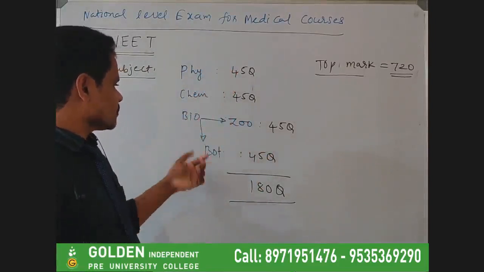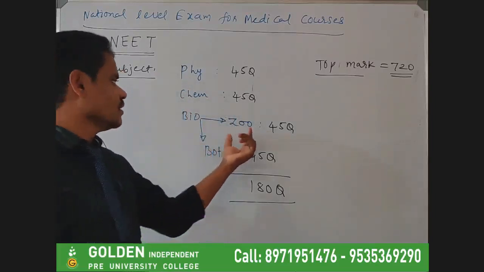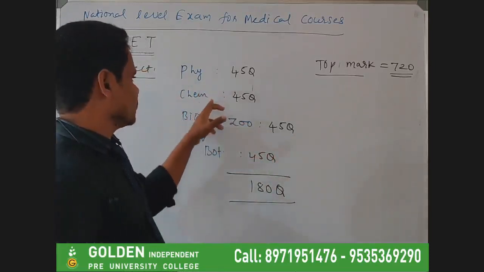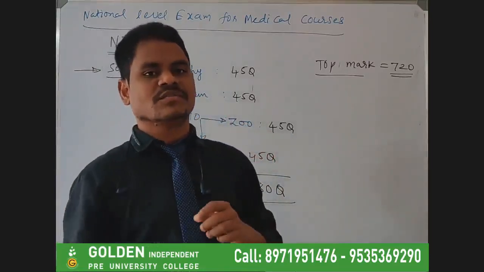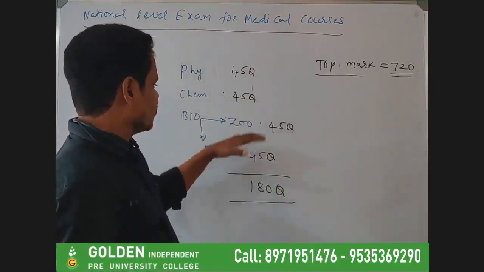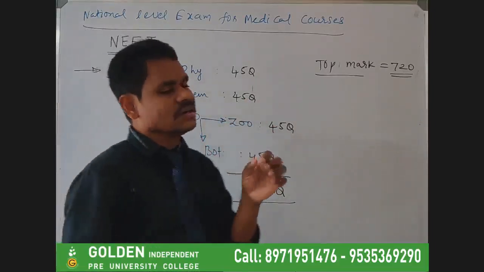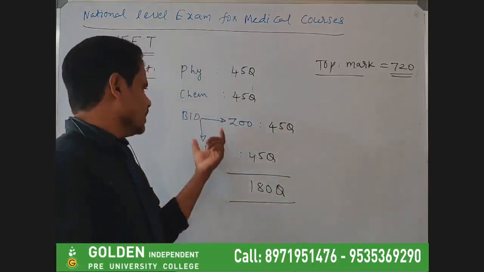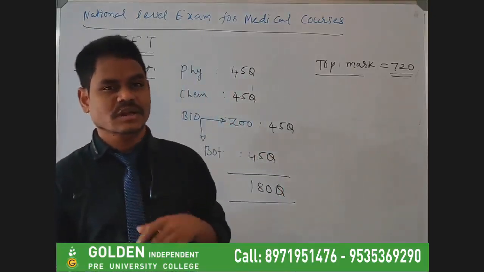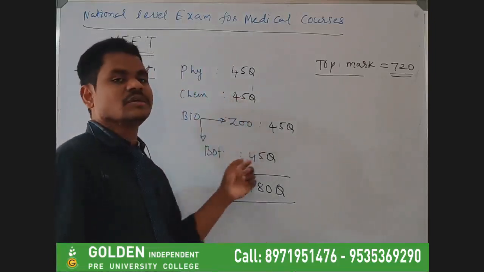In this case, biology is a very important subject for medical students. That is why for biology alone you get 90 questions. Physics and chemistry knowledge is also highly important, even if you are looking at the medical stream, but more importantly, the biology subject is very important. As I told you, that is why it is one of the toughest exams. Many things in biology and botany you have to memorize, practice again and again, and really experience through experiments. So you have to have a lot of patience there.